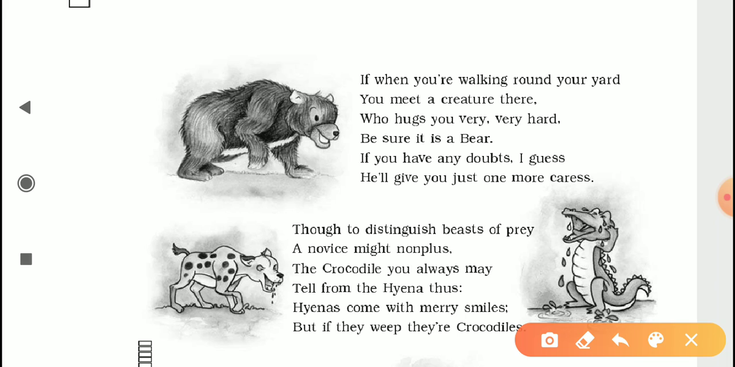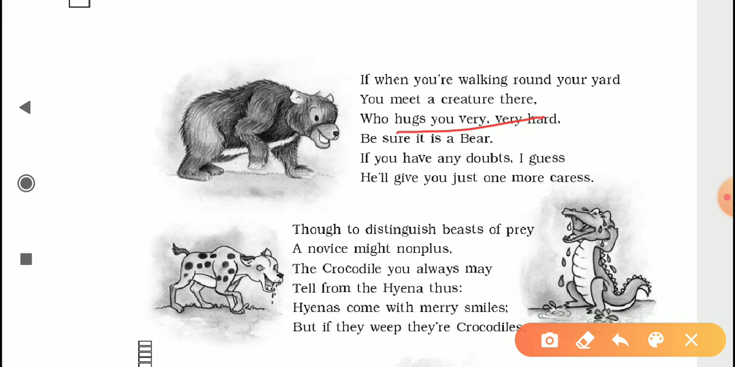So the bear's main feature is that it hugs you very, very hard. As you know, the bear is a very strong animal. So the bear doesn't attack you with his fangs like the other predators. It doesn't bite you or eat you in that manner like tigers and lions and leopards. But the most dangerous quality of a bear is his strength.